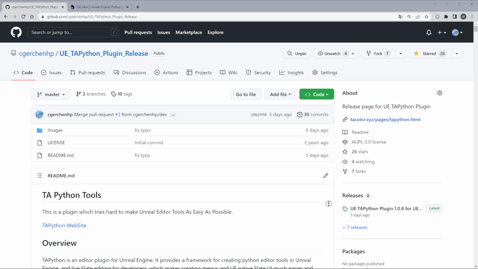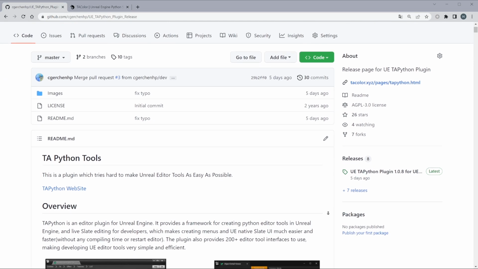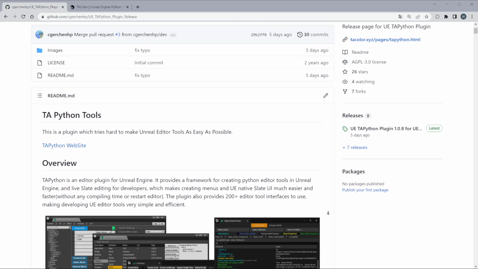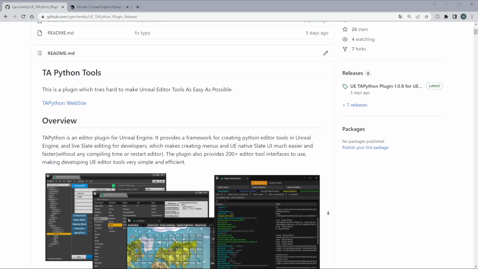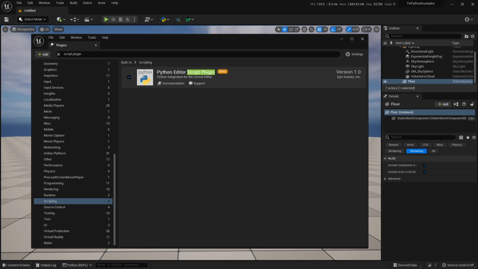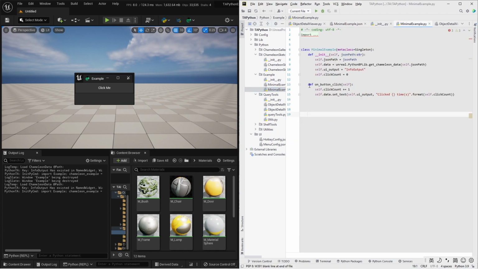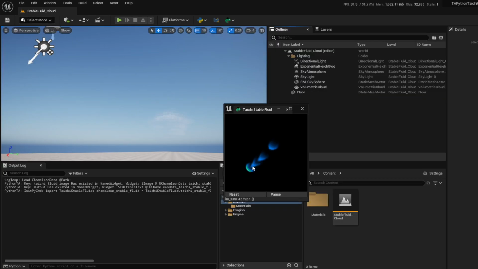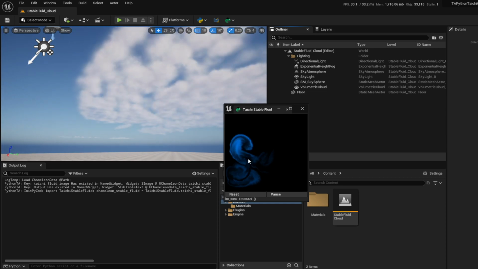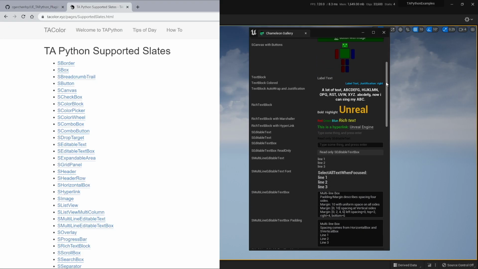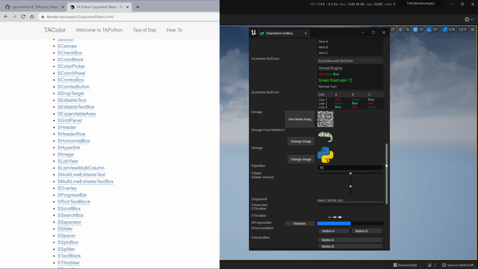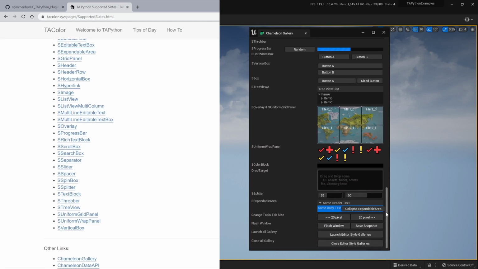TA Python is a framework for developing Unreal Python editor tools, fully based on Epic's official Python plugin, Python Script plugin. TA Python binds Python code to the event of the Slate widgets and provides an interface for Python to communicate with the tool's Slate UI, so as to achieve bidirectional communication between Python code and the Slate widgets. In current version, 41 native widgets were supported by TA Python.